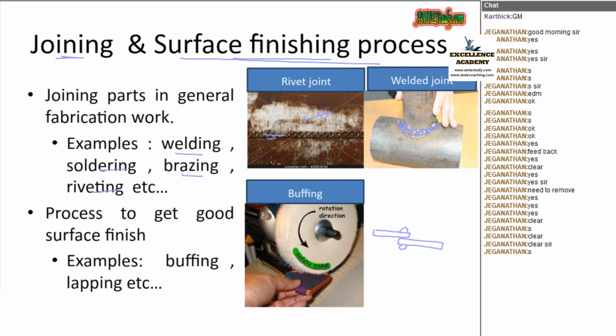Welding, soldering, brazing, riveting. You might have heard about soldering. That is used for joining the electronic components to the board, isn't it? For that we are using soldering, and for that we are using lead. If you use zinc instead of lead, we call that brazing. So don't worry about these things. We will learn in detail about the joining processes in the chapter on joining processes. Then processes to get a good surface finish. That is buffing, lapping, etc.